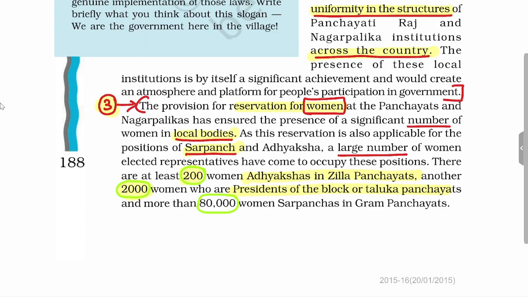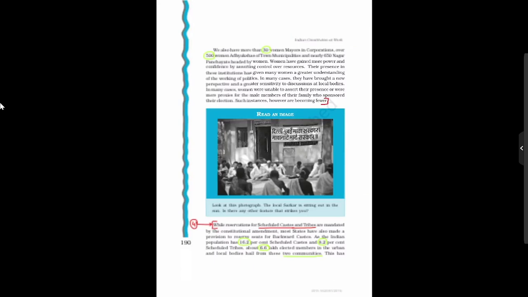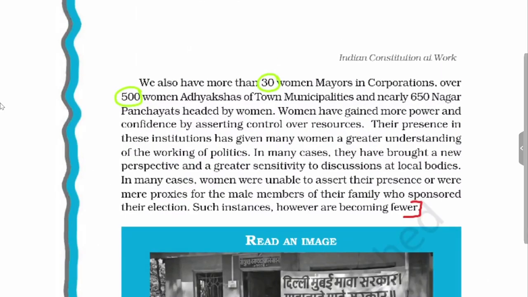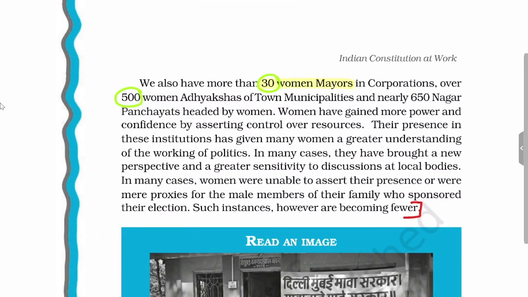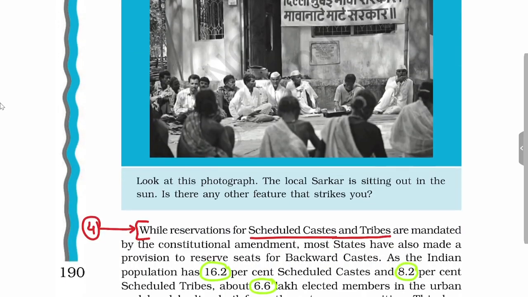Then there are around 80,000 women who are sarpanch in the gram panchayats. So this is the third achievement. Now we'll see that approximately 300 women mayors are there in corporations. Around 500 women are chairmen of the town municipalities. So this is all the achievement of the 73rd and 74th Amendment Act.